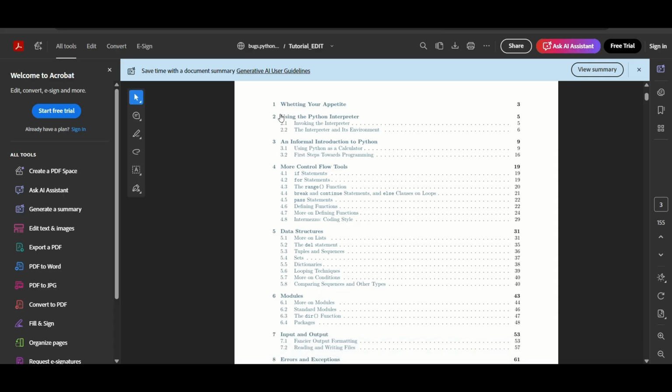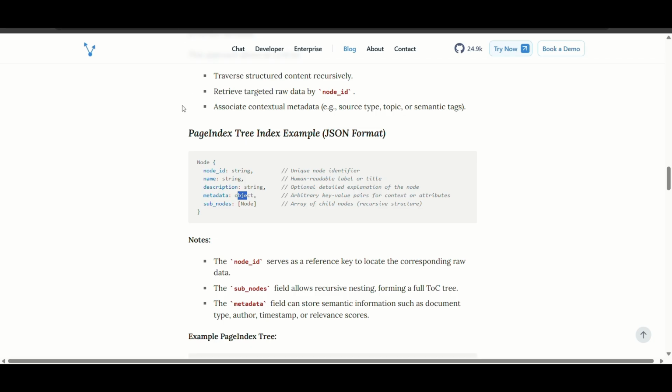Just like this, you can see this is using the Python interpreter. This main title is nothing but one node, and this is the sub node, invoking the interpreter. And this is the metadata: page number 5, page number 6, and this is the author of this PDF. Okay, hope you understood. So this is the metadata, the author, the page number. Then we have sub nodes, and again you have nodes inside those sub nodes, and these can have sub nodes of their own.